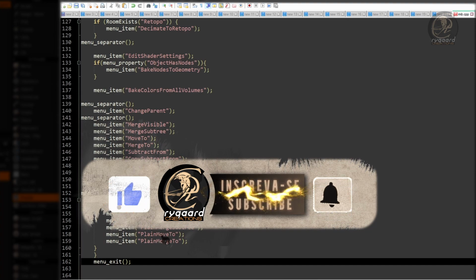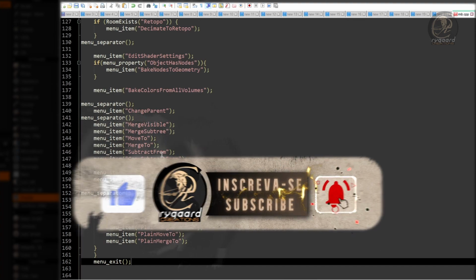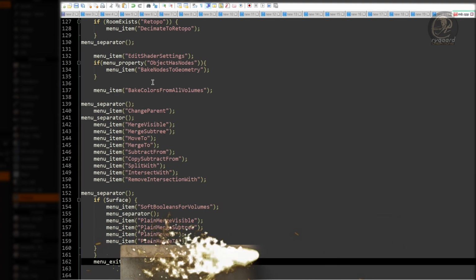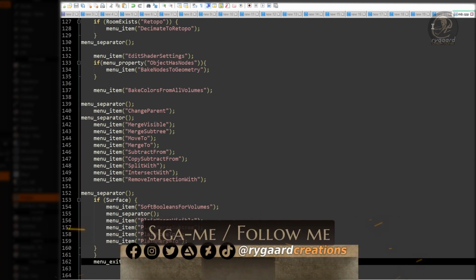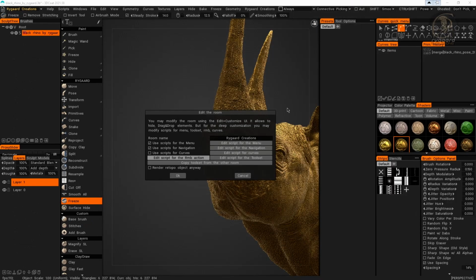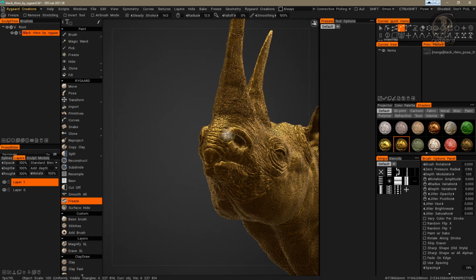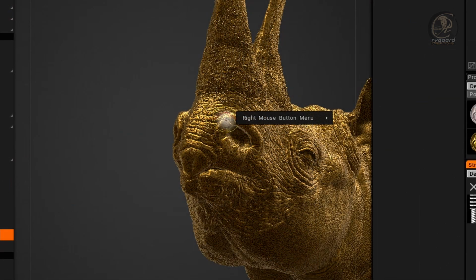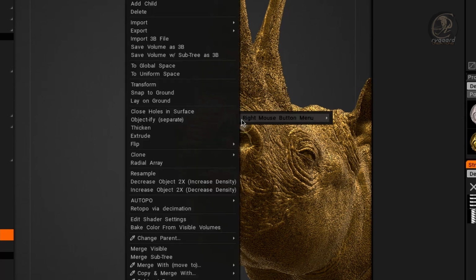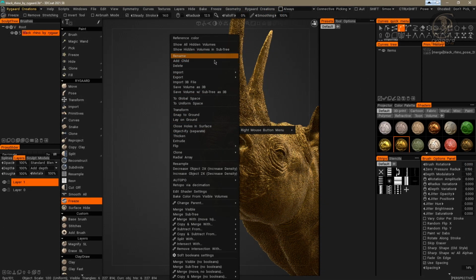So, let's see the result of these changes I just made here in the script. I'm going to save the script, close it, go back to 3DCoat and click on the OK button. And when I click with the right mouse button, as you can see, the menu looks a little different. Now, there's a submenu called right mouse button menu. And inside it are the features, right?